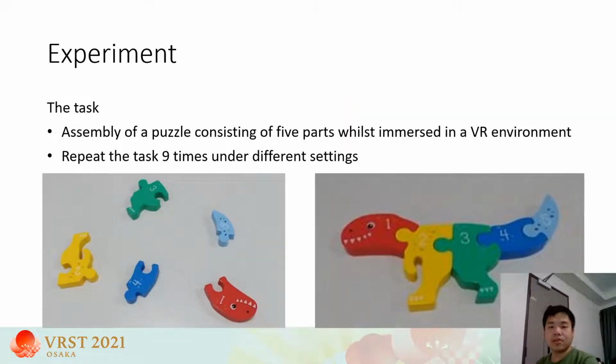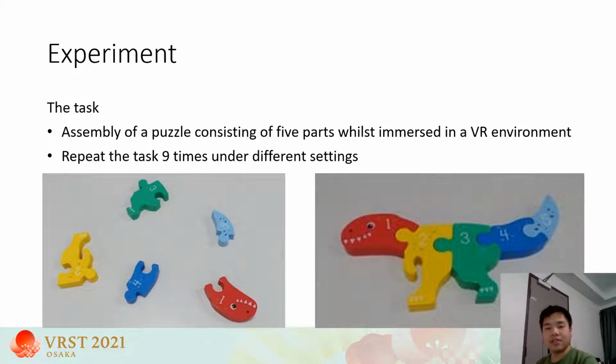An experiment was designed to investigate the effect of visualization parameters on the participants' performance and VR experience. The experiment involved the assembly of a puzzle consisting of 5 parts while immersed in a VR environment. The assembly task was chosen to be straightforward to minimize the advantage from personal experience.